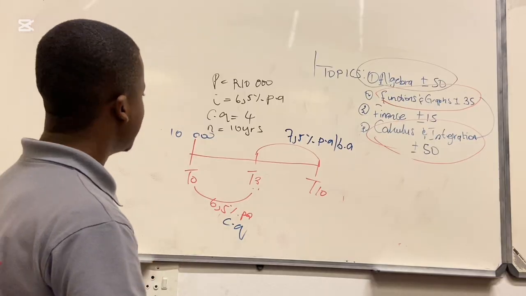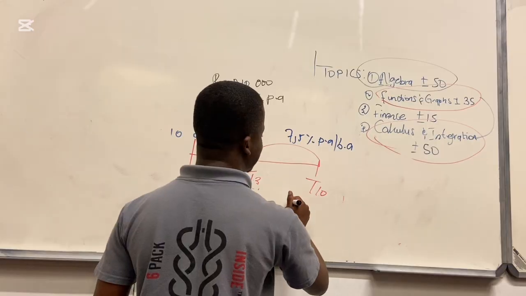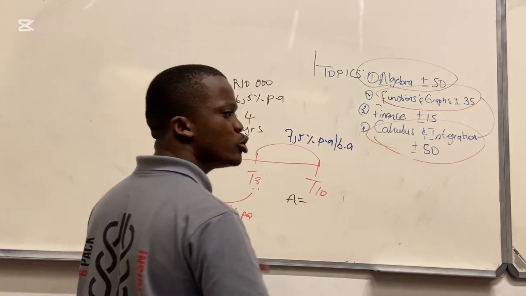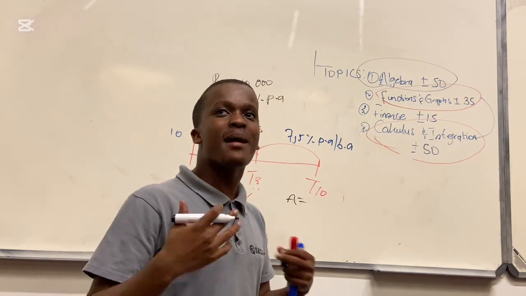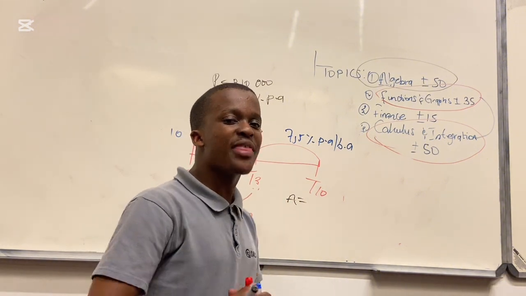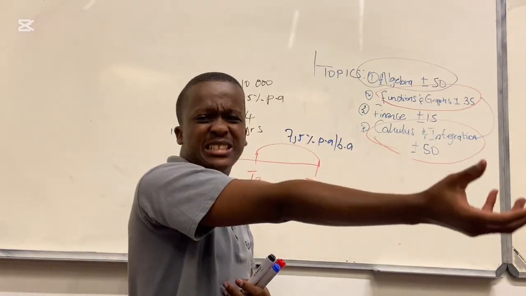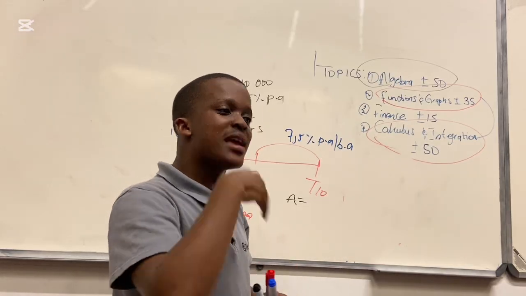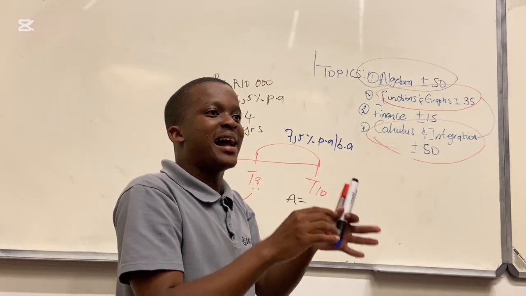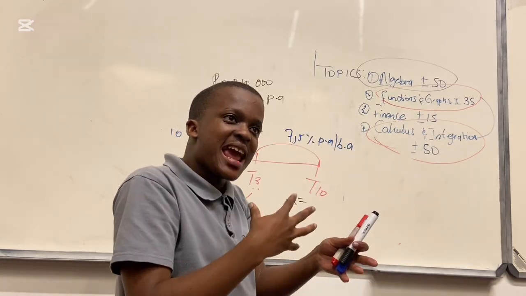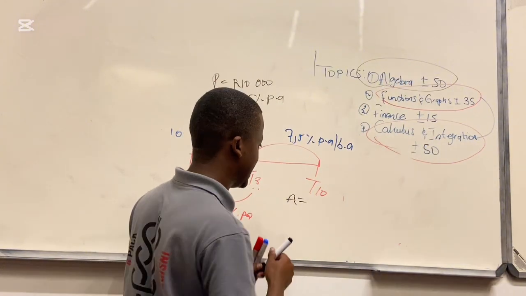All right. Now, how do we go about answering these kinds of questions? There's a change of interest rate. When there is a change of interest rate, we multiply, we don't add. If we have other transactions like withdrawing or depositing, we use addition and subtraction. But if there is a change in interest rate, what do we do? We multiply.